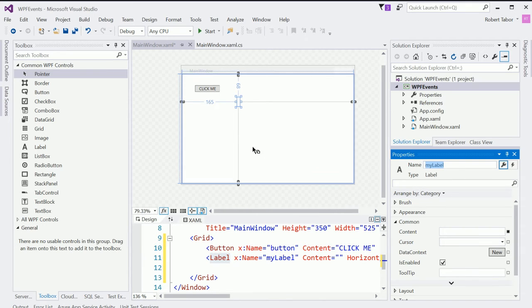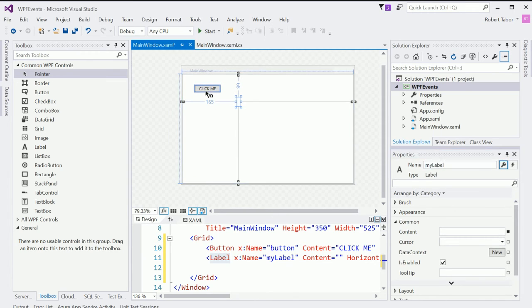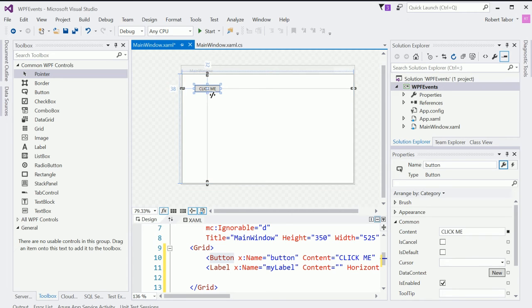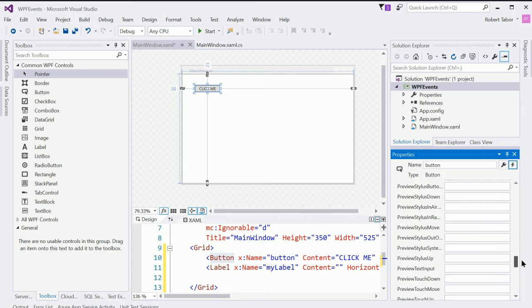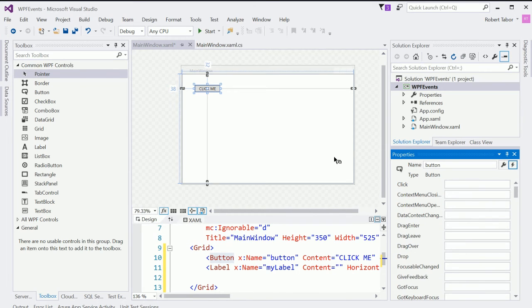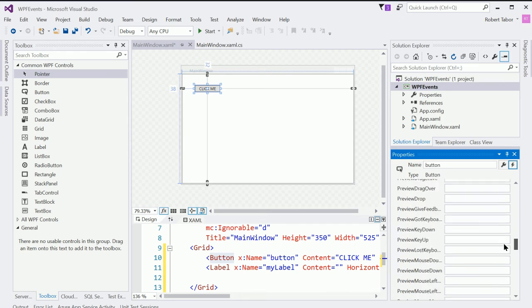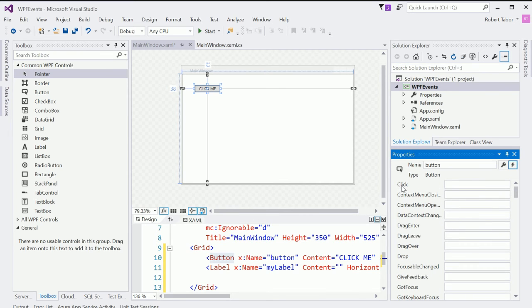Okay? Now what I want to do is print out the phrase hello world whenever somebody clicks the click me button. I'm going to choose the click me button again by selecting it here in the visual editor, and then I'm going to look for this little lightning bolt over here in the properties window and click the lightning bolt, and this will show me a list of all of the events that this single control, this button, can raise. Now, a lot of these are going to be for very specific situations, and we can ignore the vast majority of these, but the most important one here at the top is the click event.